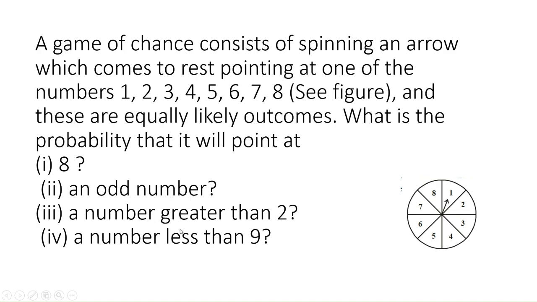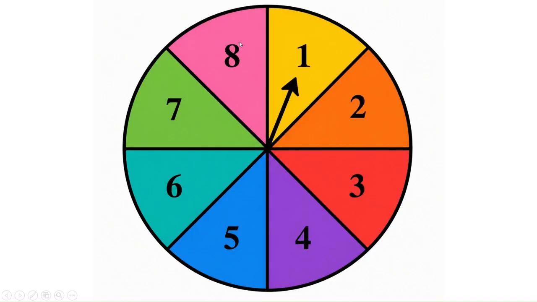Generally these types of games, we play for fun. It is known as a game of chance, and there is a wheel. In that wheel there are only 8 numbers, all less than 9 only: 1, 2, 3, 4, 5, 6, 7, 8. So totally we have 8 numbers. When an arrow comes to rest, it should be on only one number.